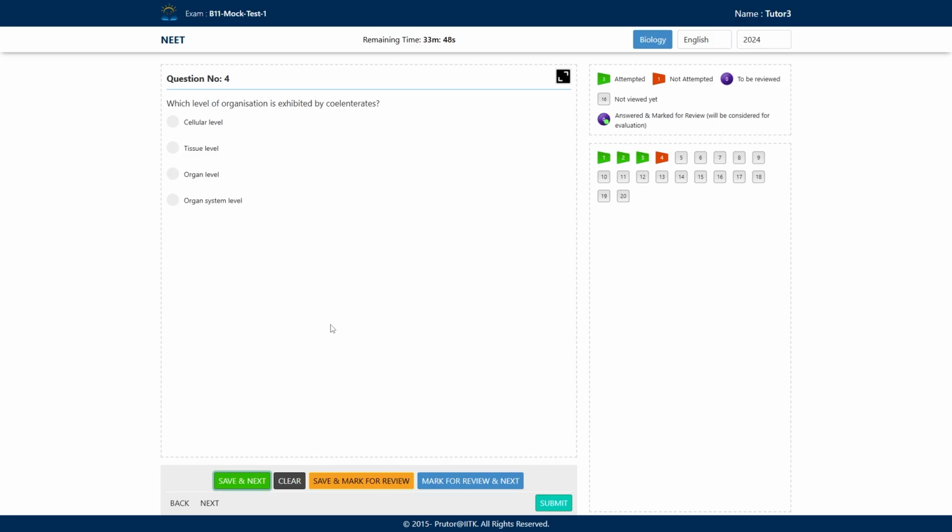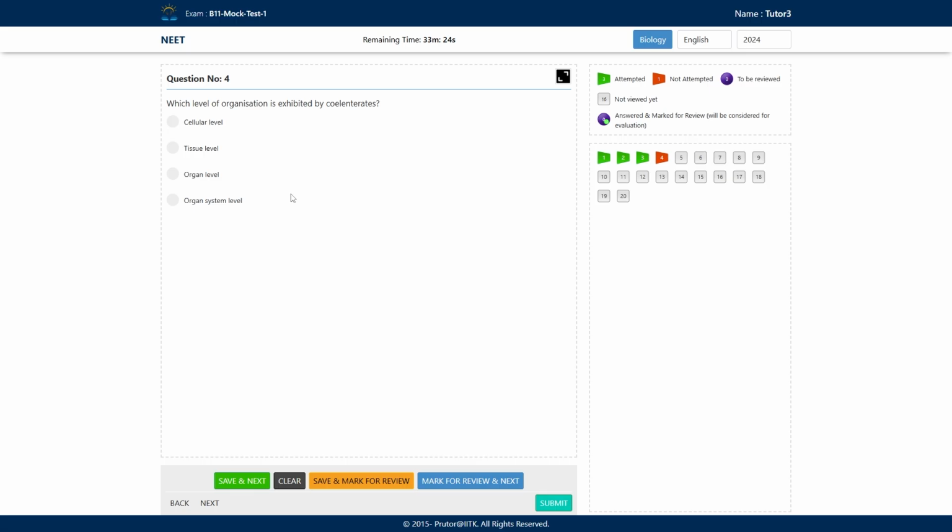Which level of organization is exhibited by the coelenterates? In coelenterates, which type of organization do we see? A, cellular level, B, tissue level, C, organ level, and D, organ system level. So coelenterates are the very next to the porifera.